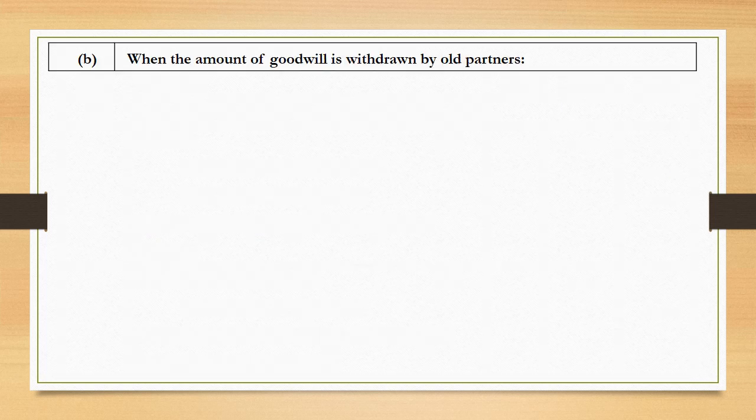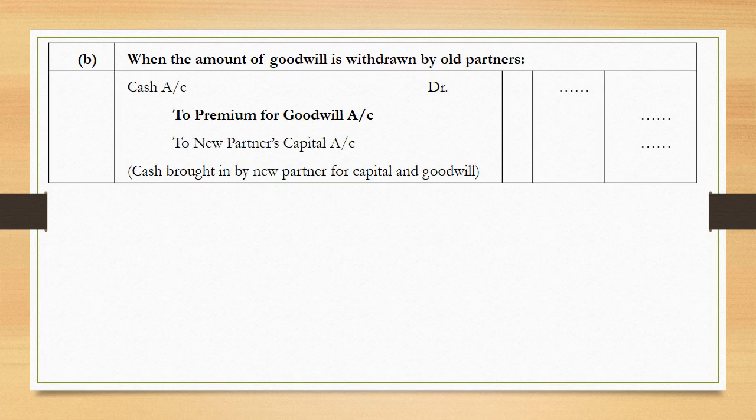Second case, when the amount of goodwill is withdrawn by old partners. In such a case, we need to pass 3 entries. The first 2 entries will remain the same as what we have seen in case 1. The first entry is for the amount brought in by the incoming partner in the form of capital and premium for goodwill.